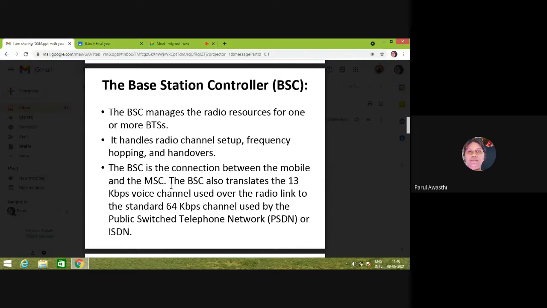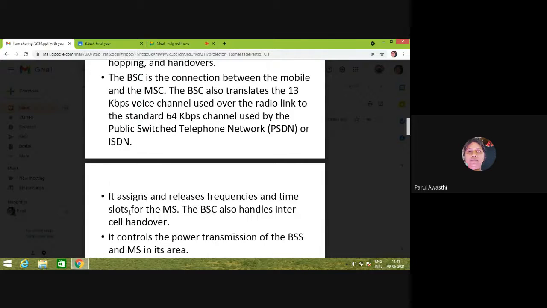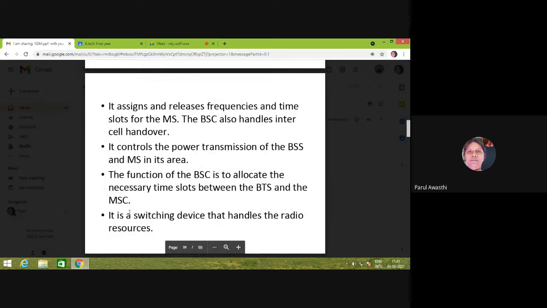So as we know, the mobile station works on a 13 kbps voice channel, and our PSTN network works on 64 kbps, so converting 13 to 64 over the standard public switched telephone network or ISDN is also the work of the base station controller. It also assigns and releases the channel or the time slot to the mobile station, and BSC also handles inter-cell handover.